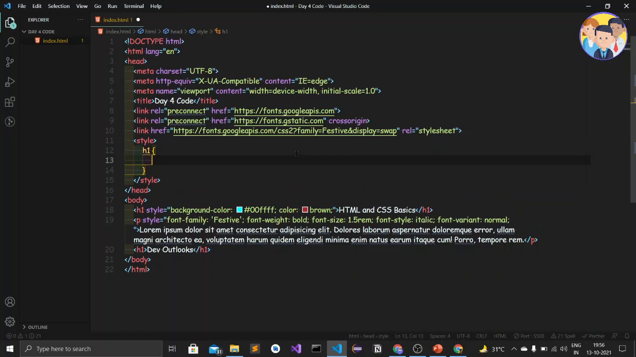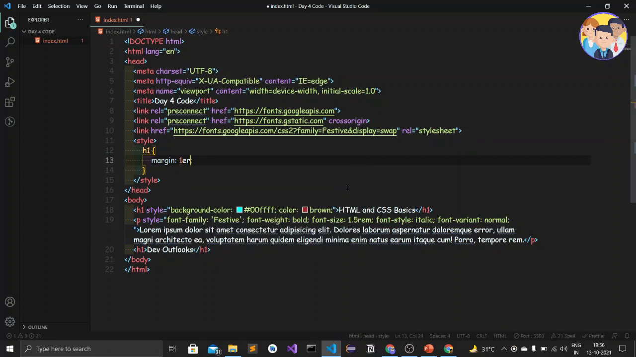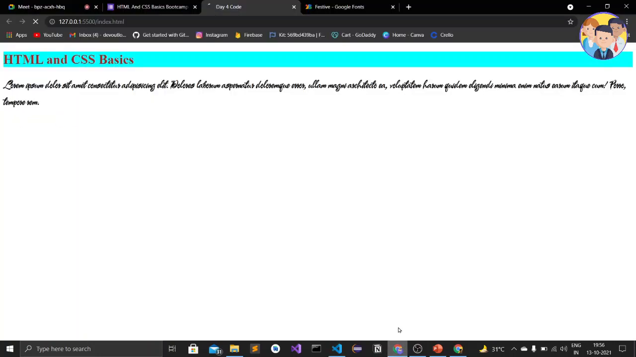So when I hit enter, automatic indentation comes, and then here I will just add a margin. Okay, margin. So I'll just give the margin of 1 rem. Okay, when I will save this and go to the web browser, so here I get the margin.